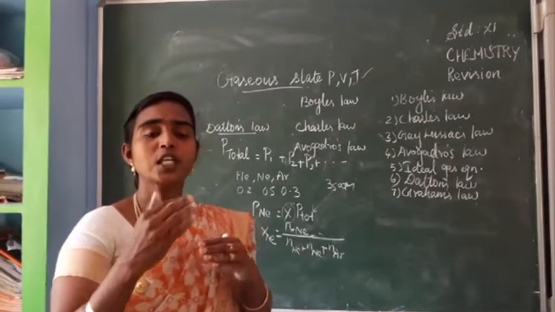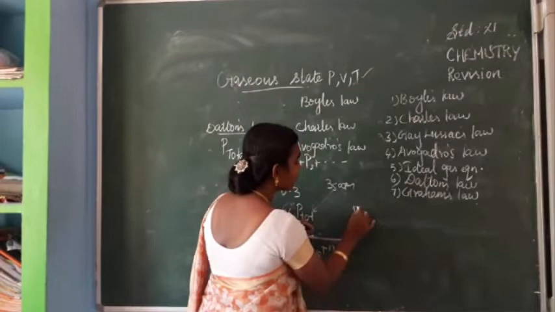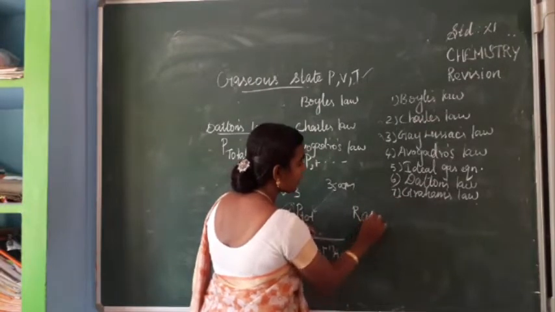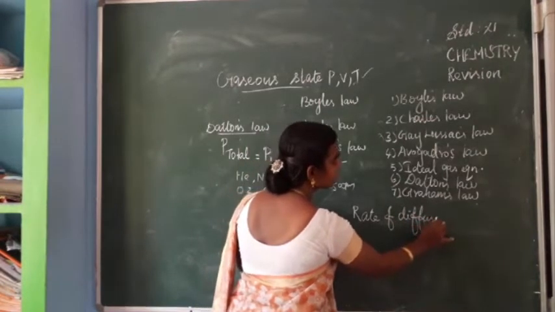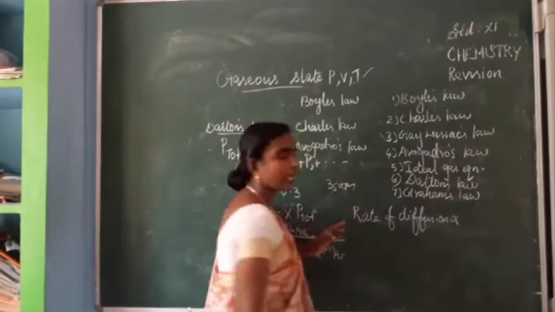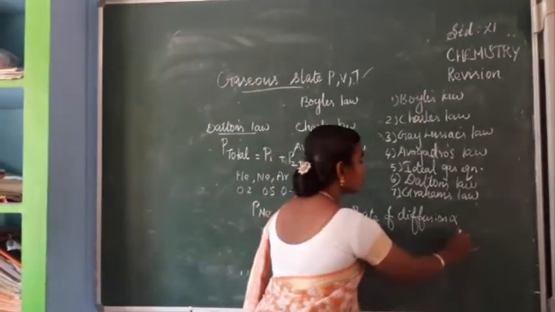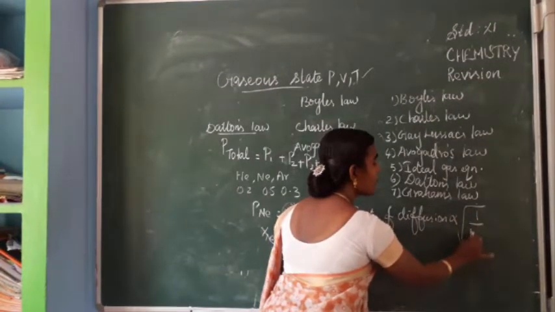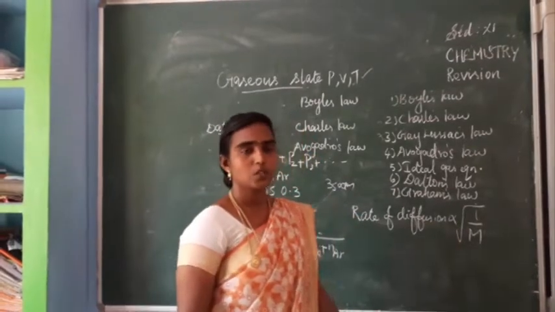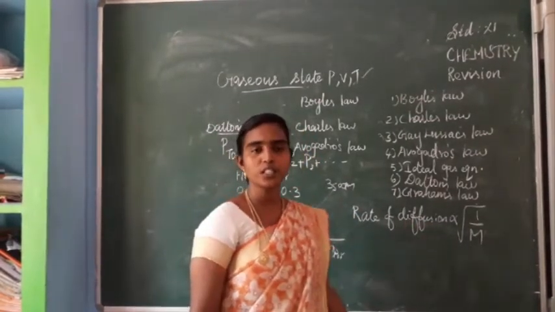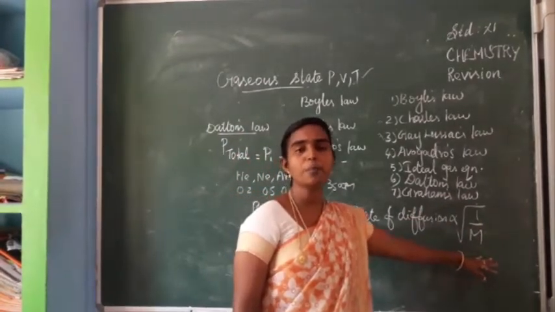Graham's law of diffusion or effusion, we used to write this way, okay. The rate of diffusion is inversely proportional to the square root of molar mass. So the rate of diffusion or effusion is proportional to the square root of 1 by M. What is M? Molar mass.